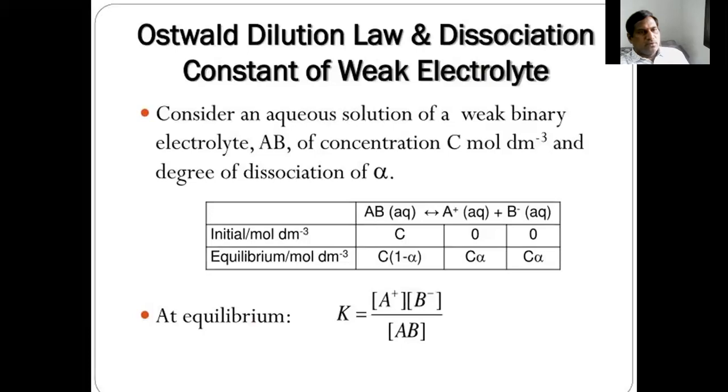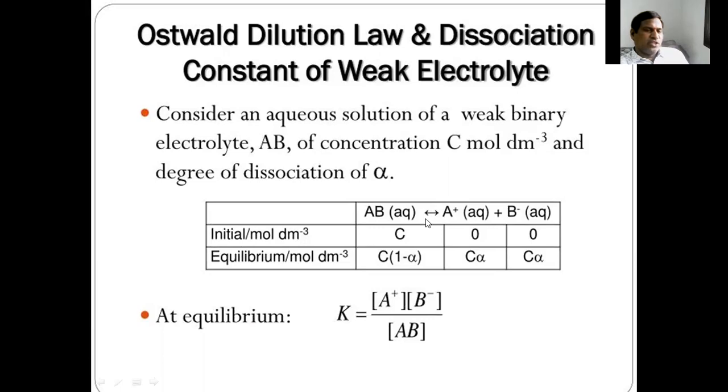Now, Ostwald dilution law, dissociation constant of weak electrolytes. Consider an aqueous solution of a weak binary electrolyte AB of concentration C moles, and the degree of dissociation is alpha.